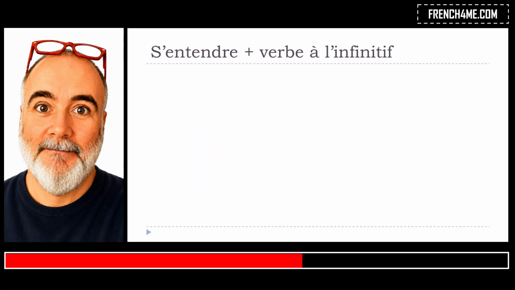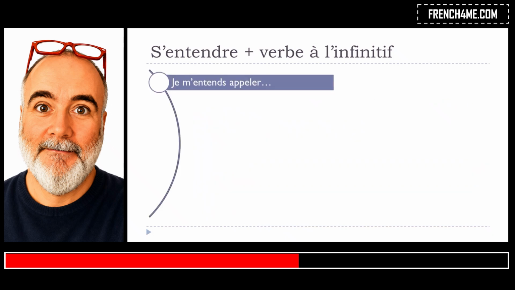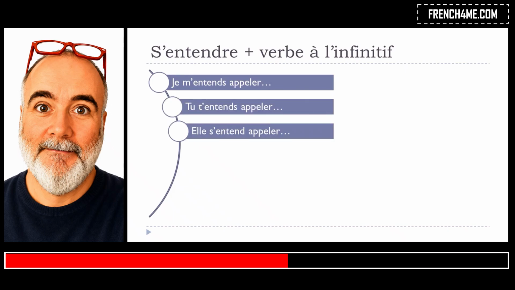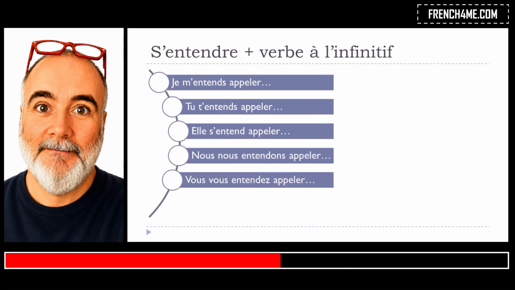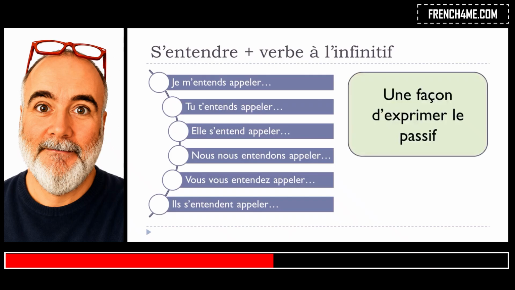Okay? So let's see now how you will conjugate that at the present form. Je m'entends appeler. Tu t'entends appeler. Elle s'entend appeler. Nous nous entendons appeler. Vous vous entendez appeler. Ils s'entendent appeler. Okay? And remember, it's a way to express the passive form. Okay, so it's actually quite simple.